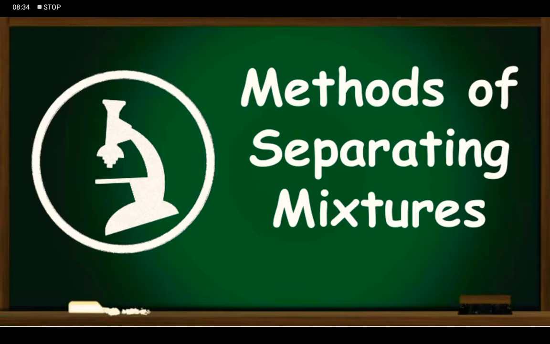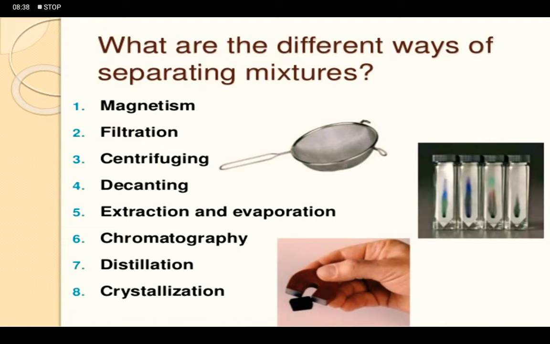You can see the list of different ways of separating mixtures. Some of the methods like sedimentation, decantation, filtration, evaporation, you have studied in previous classes. The word separation refers to isolation of substances which occur together. Normally, substances exist in the form of mixtures with one or more other components.